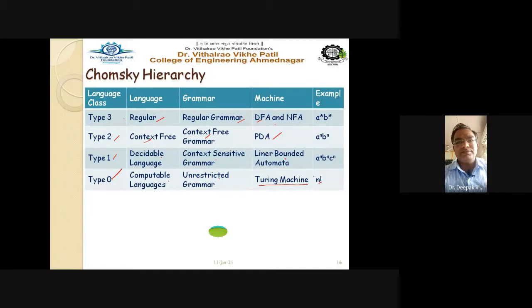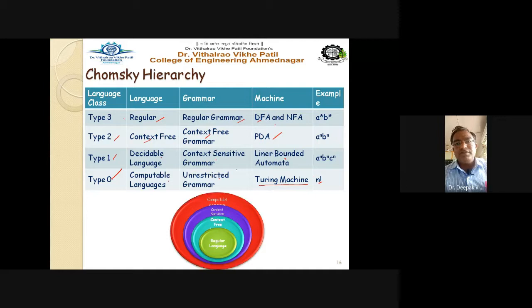So let us see here, observe it. Okay, so we can say the regular languages, type 3 grammar, is the innermost part, then context free grammar is